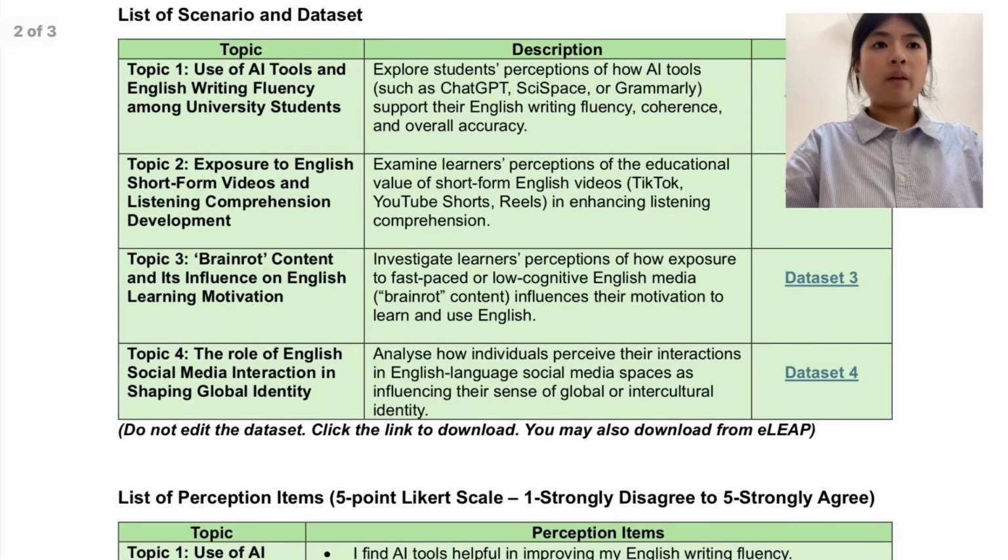The topic that I have chosen is use of AI tools and English writing fluency among university students. This study explores students' perceptions of how AI tools such as ChatGPT, SciSpace, and Grammarly support their English writing fluency, coherence, and accuracy. It also examines how the use of these tools improves students' overall English communication and writing.